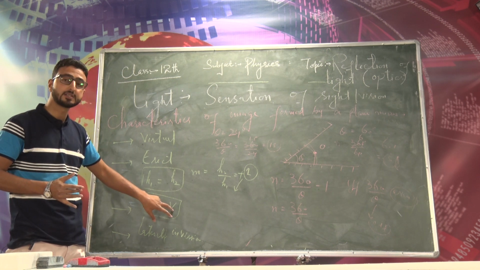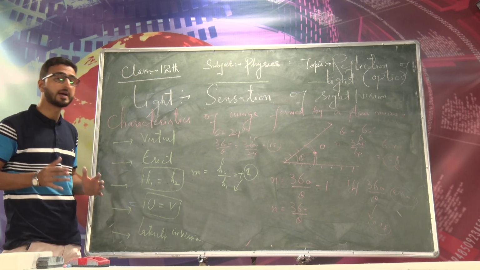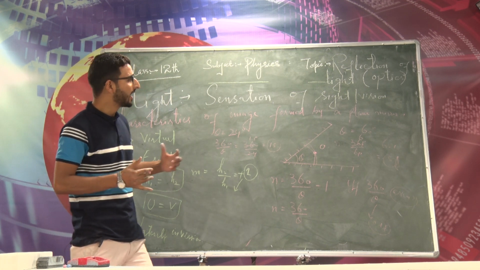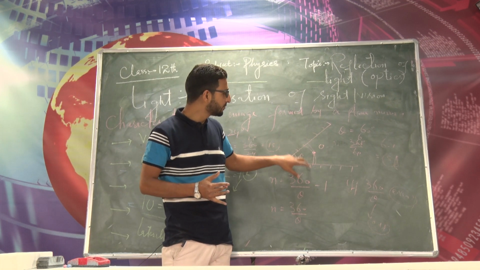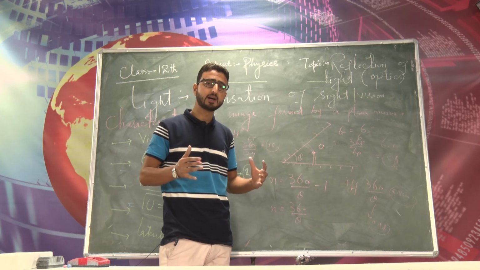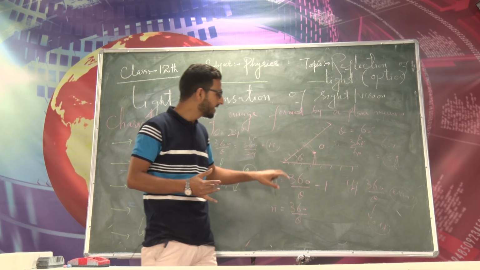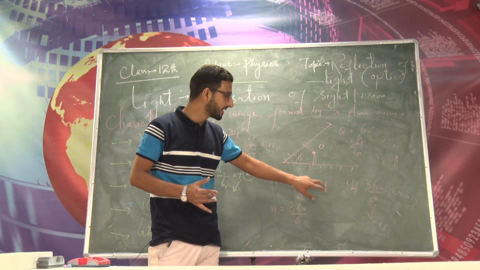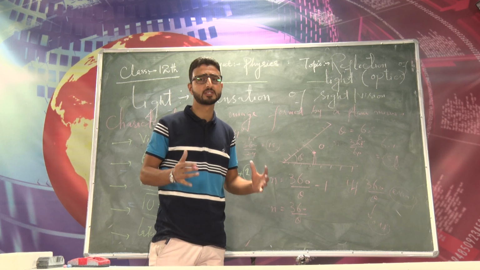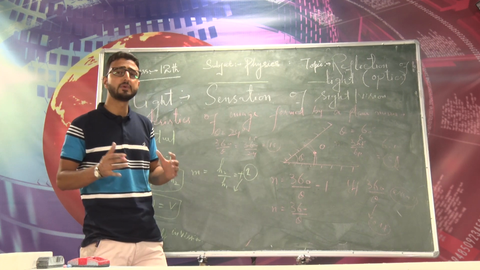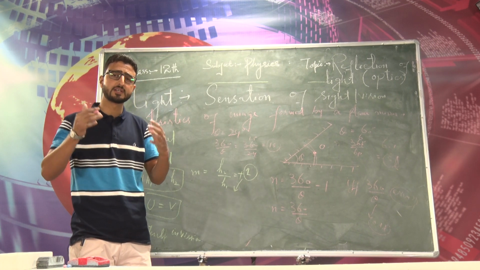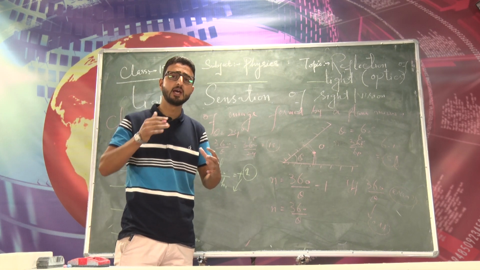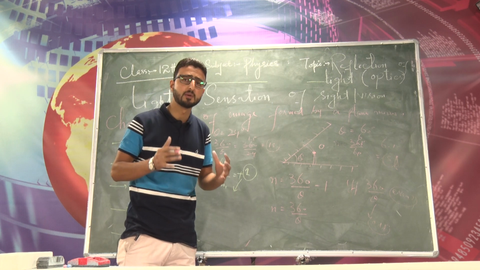And object distance is equal to image distance, and the image formed by a plane mirror is laterally inverted, that is sideways reversed. Then we discussed how many images will be formed if the two plane mirrors are inclined at an angle theta. This will depend upon the angle of inclination. If 360 by theta is even, then the number of images formed will be 360 by theta minus 1. If it is odd, then the number of images formed will be 360 by theta. And we also discussed what will happen to the object distance and image distance, object velocity and image velocity in case a plane mirror is fixed and object is moved towards or away from the plane mirror, right?